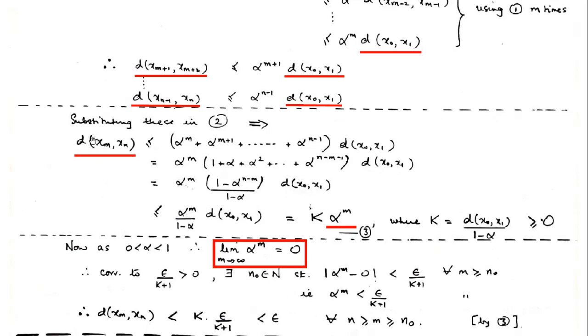Now, this is the distance between x_n and x_m, less than or equal to this. That is how it is coming. Why is it coming so? Actually, this part is removed. Why is it removed? See what alpha was. Alpha was between 0 and 1, so all its powers will again be between 0 and 1. So 1 minus that will again be between 0 and 1, so this part will be strictly less than 1.